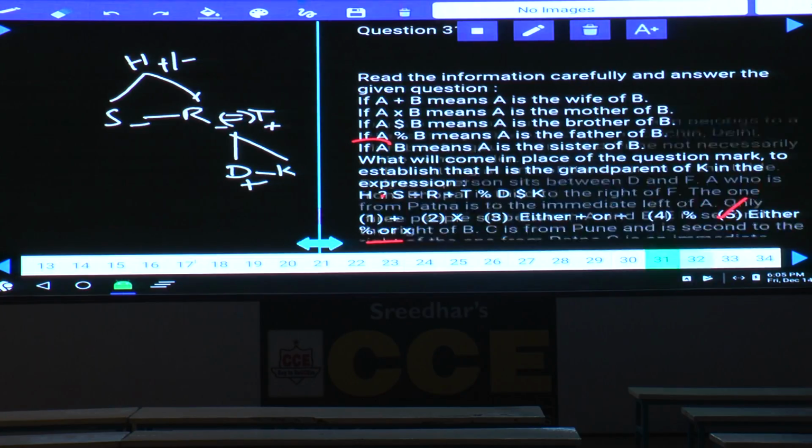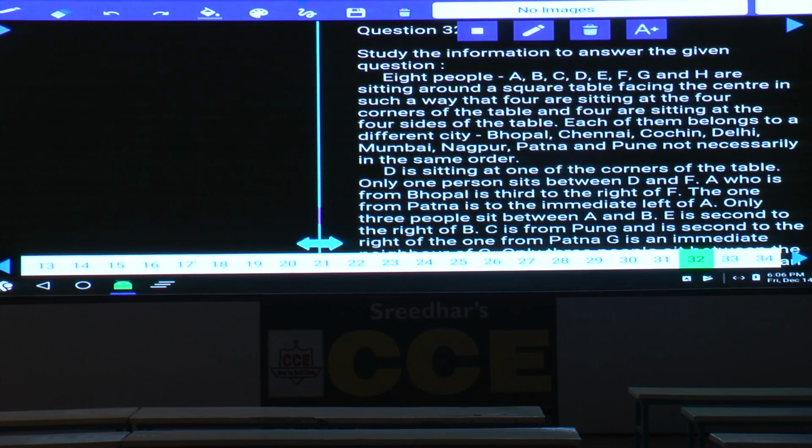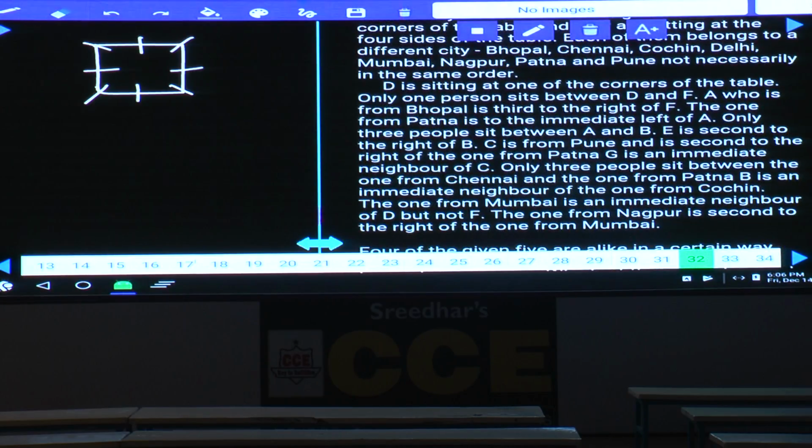Then question numbers 32 to 38. Now question numbers 32 onwards. 8 people A, B, C, D, E, F, G and H are seated around a square table facing the center. All the persons are facing the center. No need to draw a square table, square or circle, both are valid. Each one of them belongs to a different city as well. Now D is seated at one of the corners of the table. Now we are fixing D at this place.